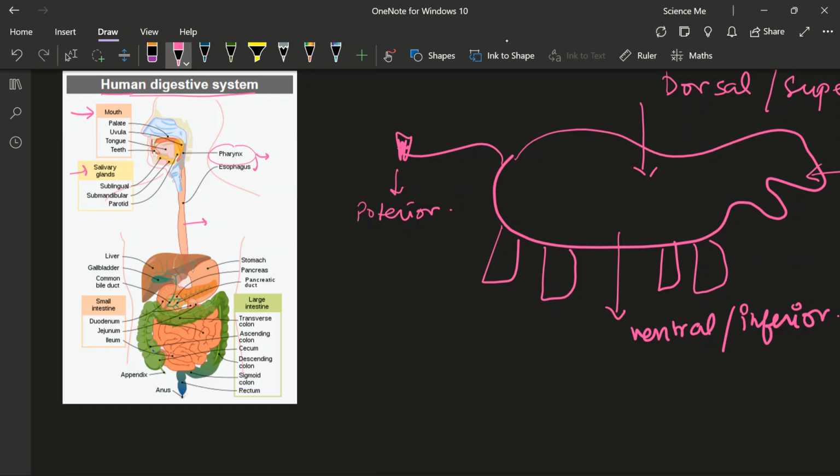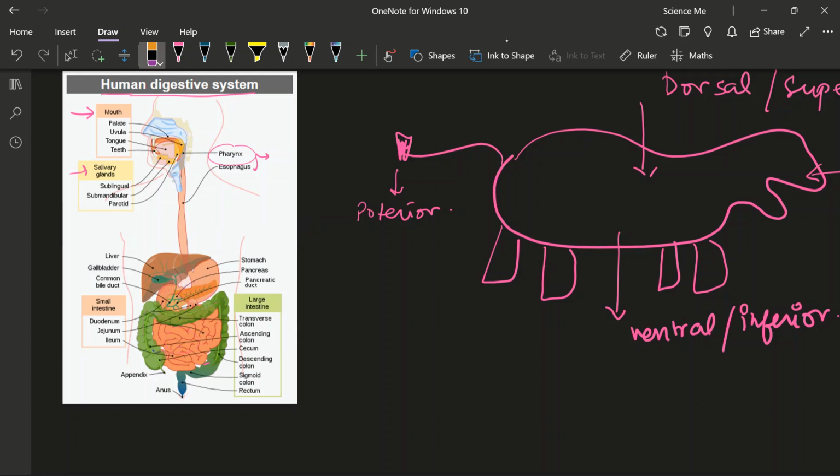Then comes the digestive, and this is called the alimentary canal. So in this we have, first thing is stomach, liver, gallbladder, pancreas. Then this leads to small intestine, large intestine, rectum, anus, and appendix is obviously a silent part. You don't need appendix anymore.